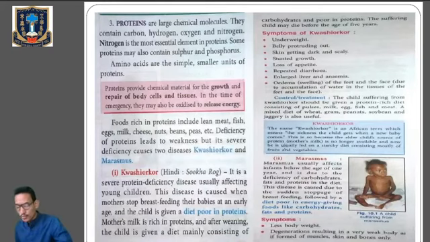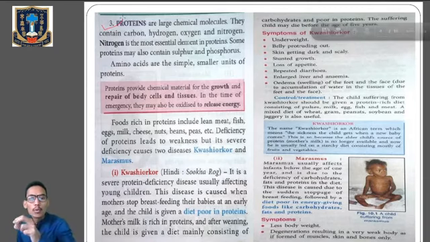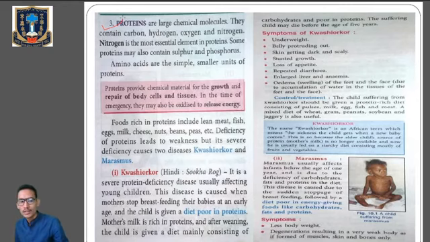Number three is proteins, which are large chemical molecules. They contain carbon, hydrogen, oxygen, and nitrogen. Till now, the composition of fat and carbohydrate was simply carbon, hydrogen, and oxygen, but for protein the chief component is nitrogen. So nitrogen is the most essential element in protein.